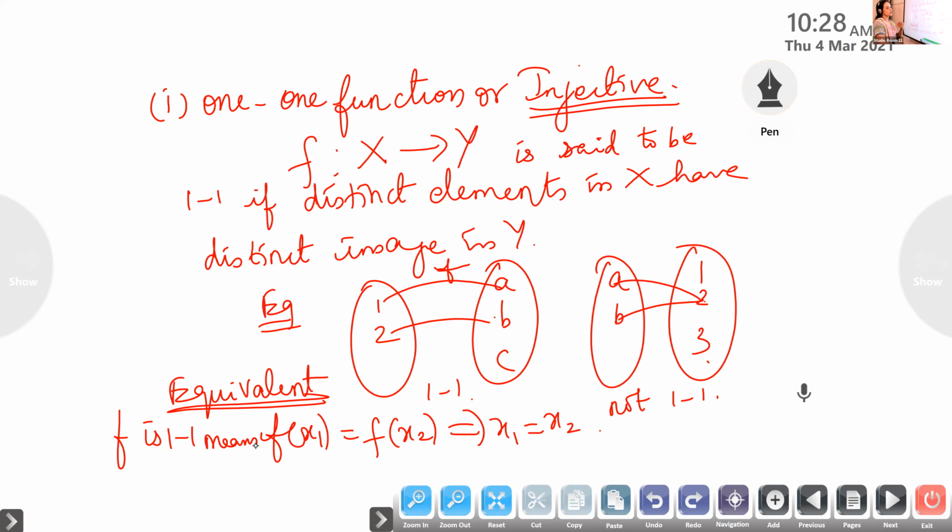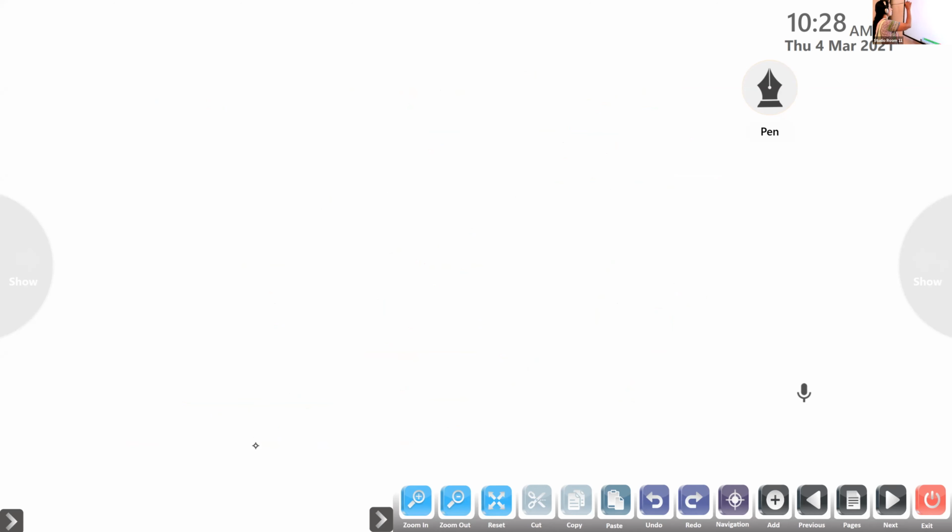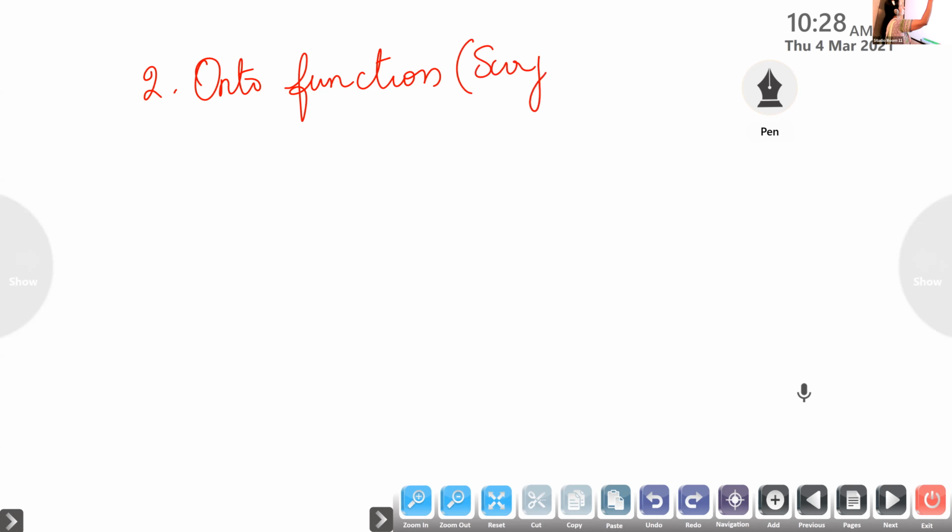So the next one is onto function. The second one we are going to learn is onto function, otherwise called surjective. What will be an onto function?